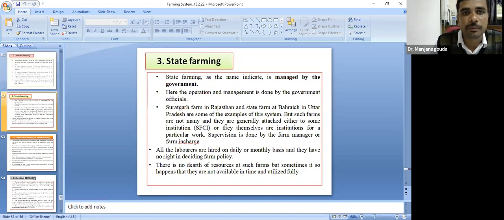Another one is state farming. The name itself indicates that it is managed by the government. Here, the operation and management are done by government officials. The Suratgarh farm in Rajasthan and the state farm in Uttar Pradesh are some examples of this system. But such farms are not many, and they are generally attached to some institute, like the small farmers corporation. Supervision is done by the farm manager or the farm in charge.